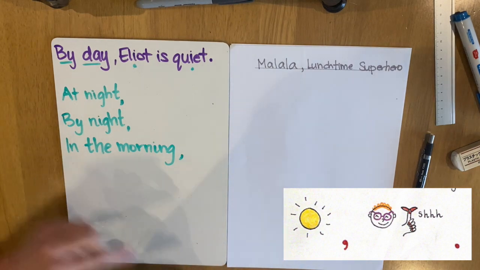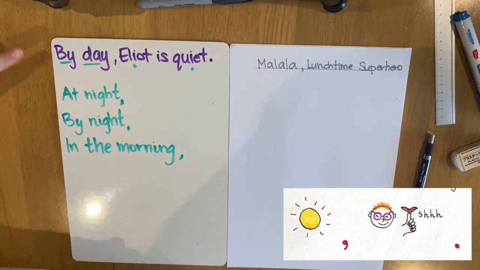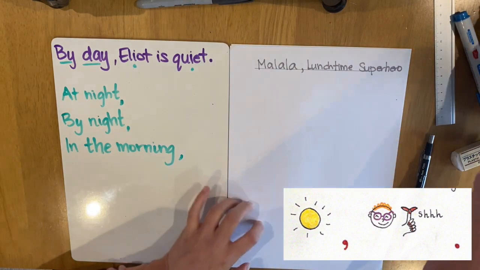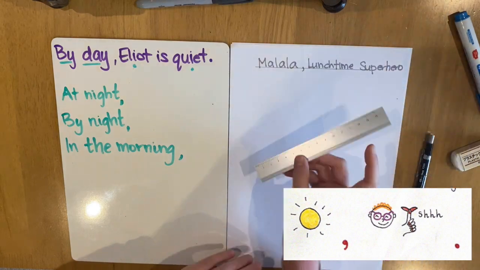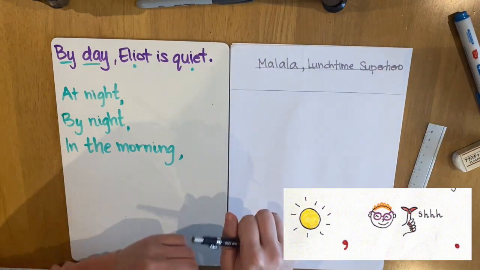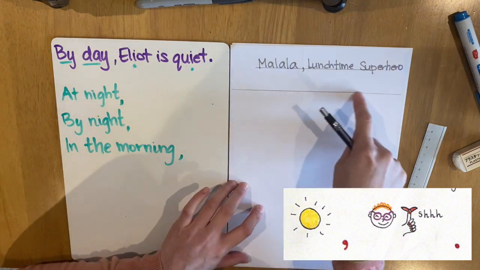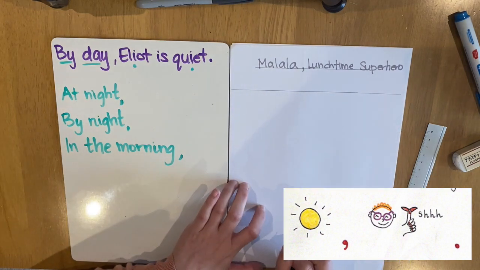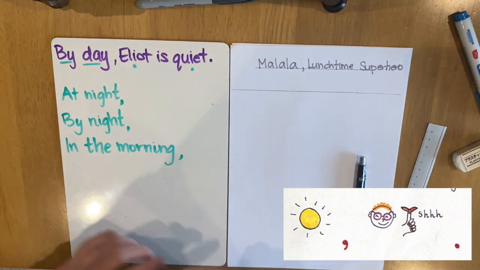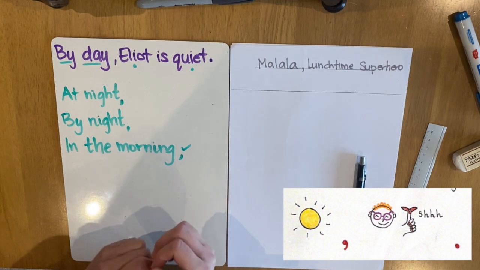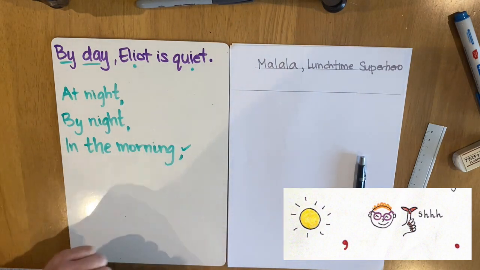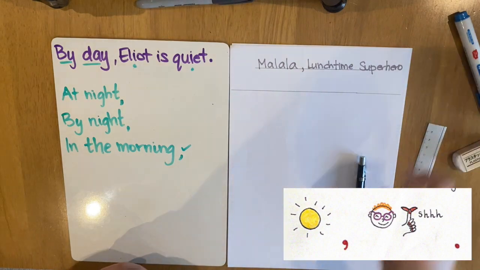So have a think of what you want to change the by day bit from, and then I'm going to show you how to do it on your paper. So you might want to pause the video and have a think what you want to change the by day bit from. So the next step is to draw a line, because that is where you're going to draw the pictures for this sentence. So I'm going to choose in the morning, because my character Malala is a lunchtime superhero. So in the morning is when she's not a superhero. And we're going to draw pictures.